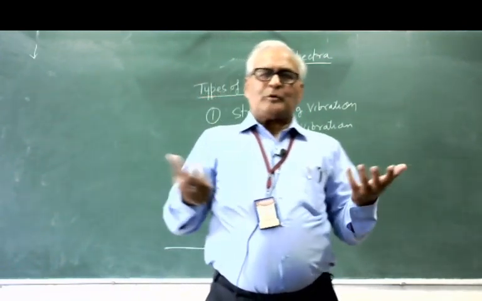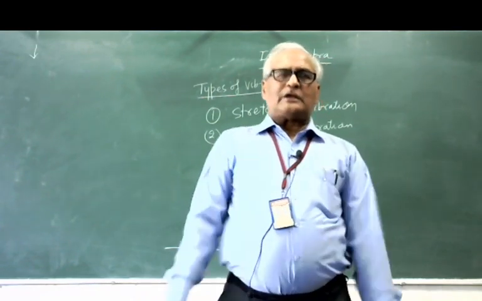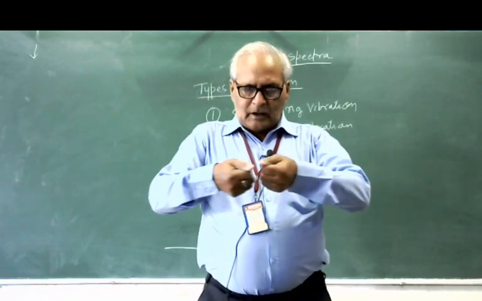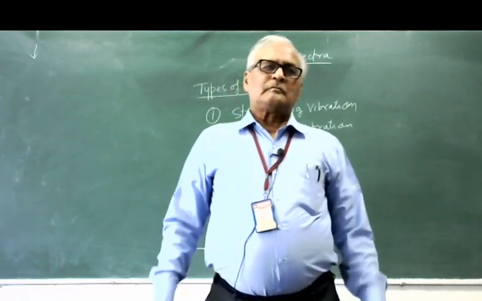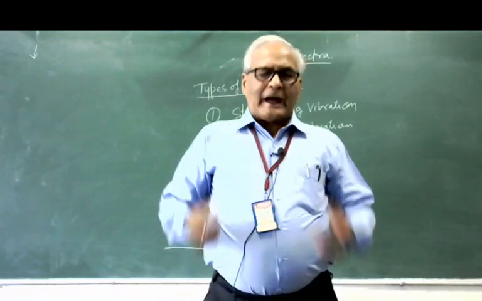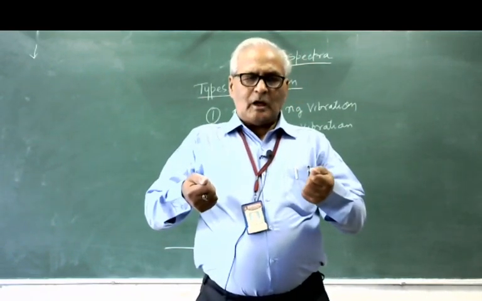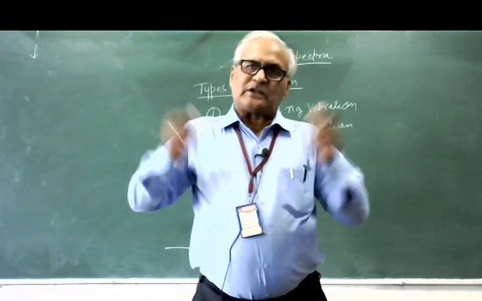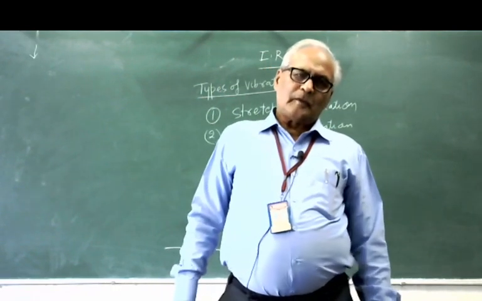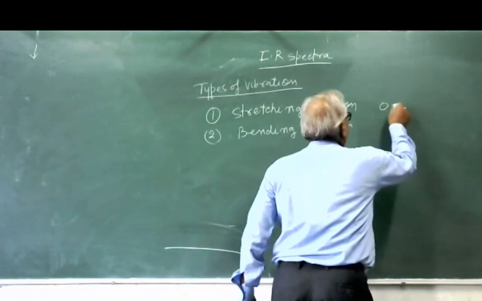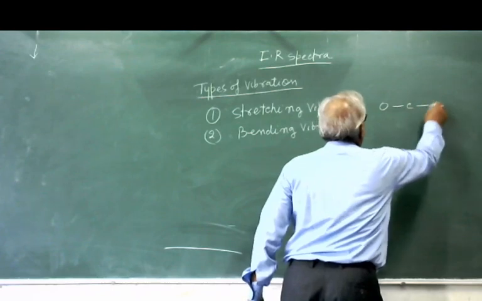Just take the example, suppose there is a linear molecule. So this is the stretching. Both atoms go away from the center. Here oxygen, carbon, oxygen.